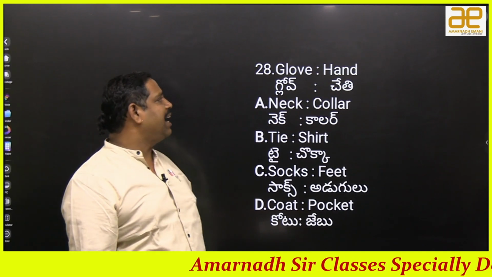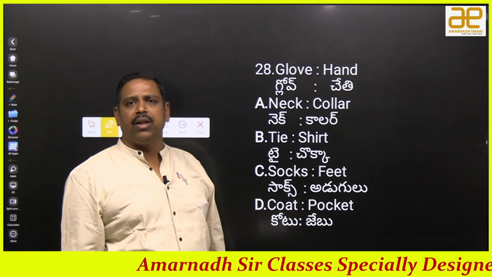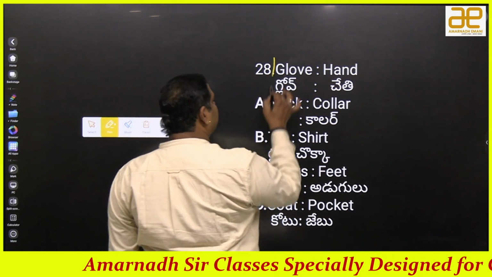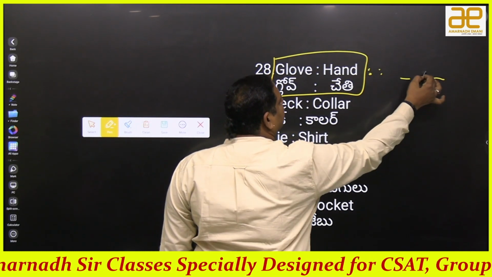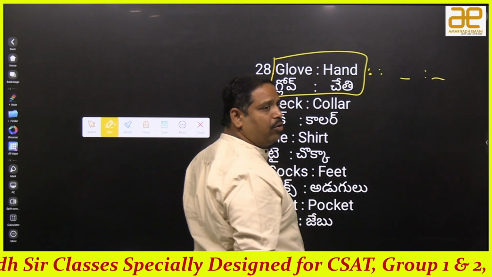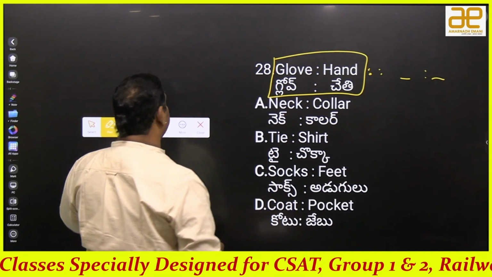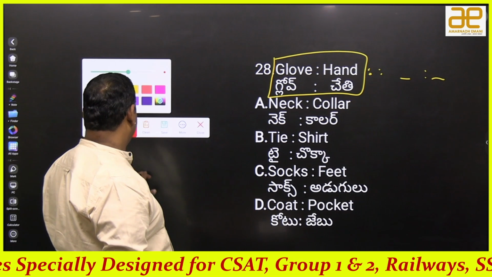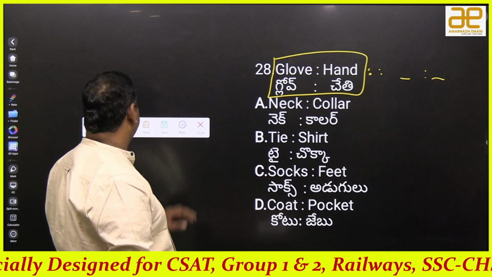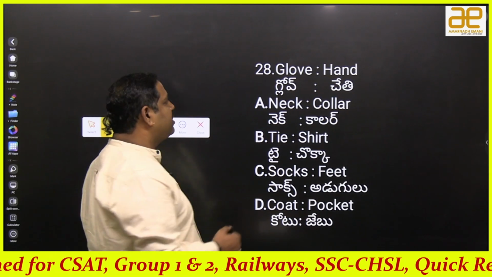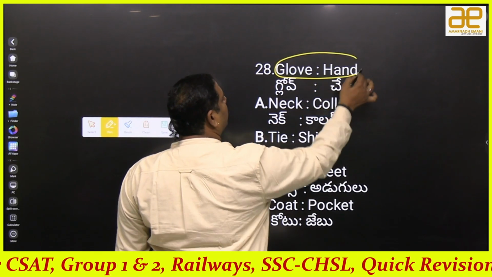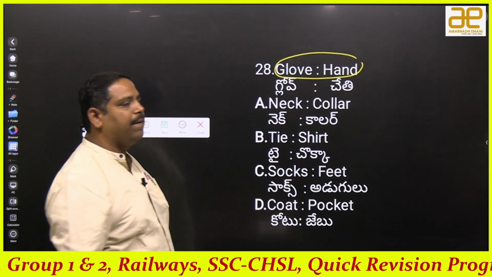Come on. This is another way of asking the questions. Earlier, I gave one set, and I kept it as is. In the other set, I will give any one and I will ask the other, right or wrong? This time not that. What you have to do is, the second one completely you have to identify. Whatever is the relation between glove and hand, the same you have to apply where it is applicable.